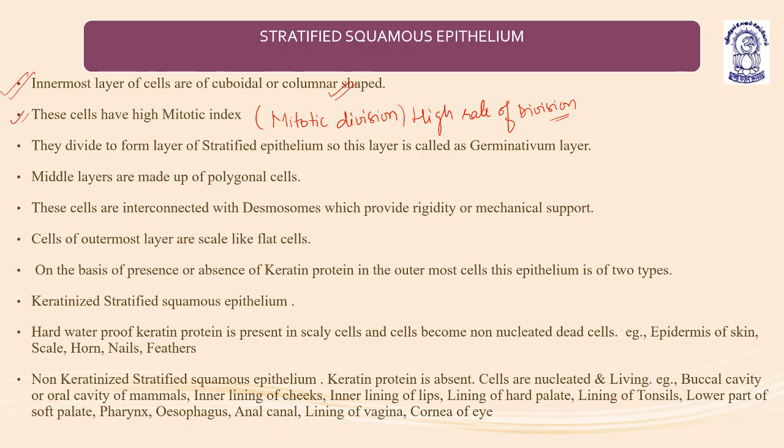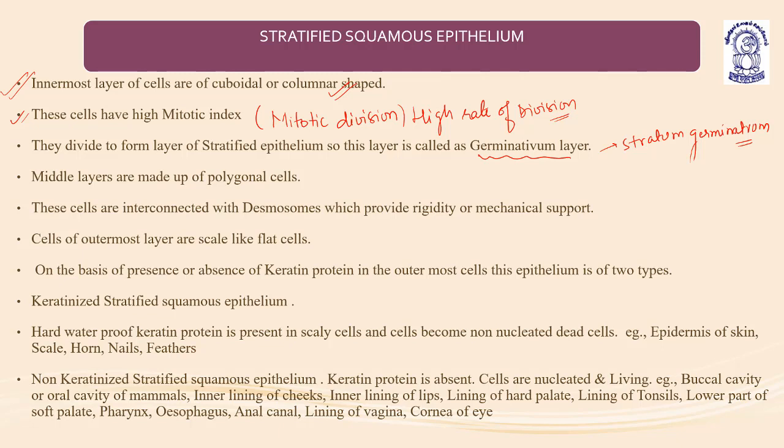So this layer is called the stratum germinativum. That is why it is known as the stratum germinativum or germinativum layer.